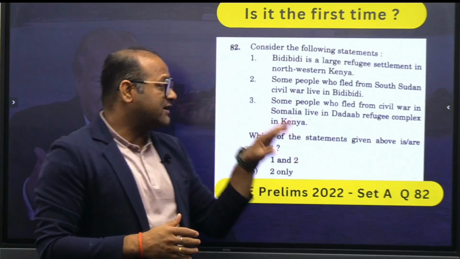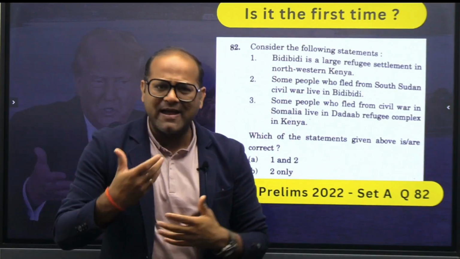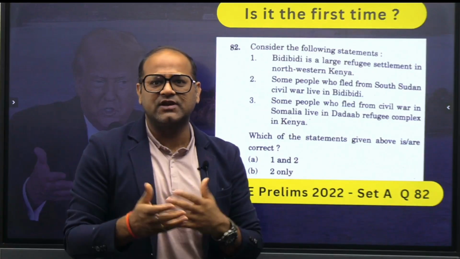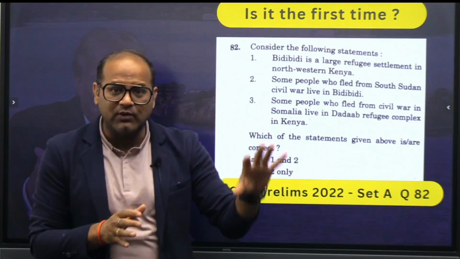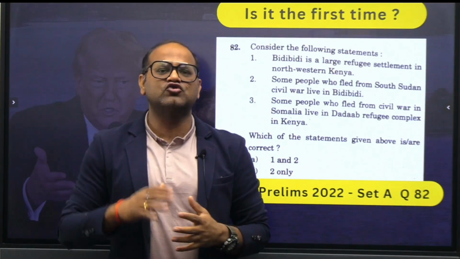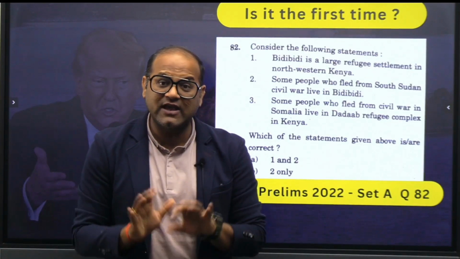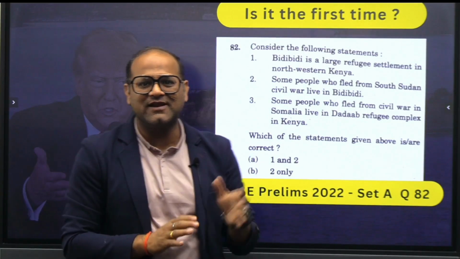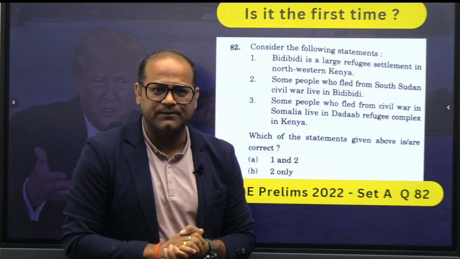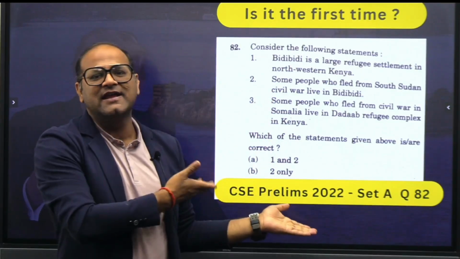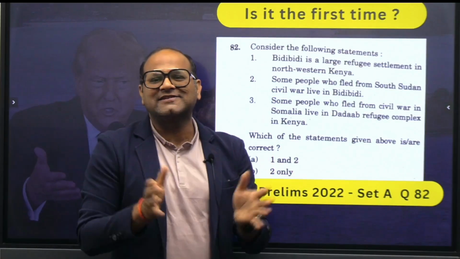Like that, there was another question on Kenya, like these statements related to Kenya. And map-based questions and other questions, history, polity related questions, we have seen that UPSC is focusing on any particular country, African country, Latin America country, जो भी न्यूज़ में होता है उस पे फोकस रहता है और उस कंट्री के बारे में डिटेल पूछता है. So ये कोई पहली बार नहीं हुआ है CDS 2025 में that UPSC is asking any particular information पे statement based question. So UPSC has been asking like this in CSE Prelims as well. So how we should get ready, that also I will tell. अब ये connection क्या है उसको समझते हैं.